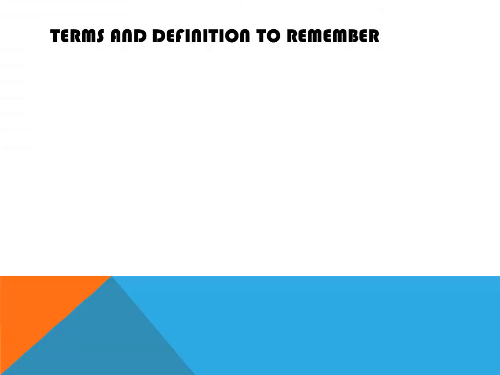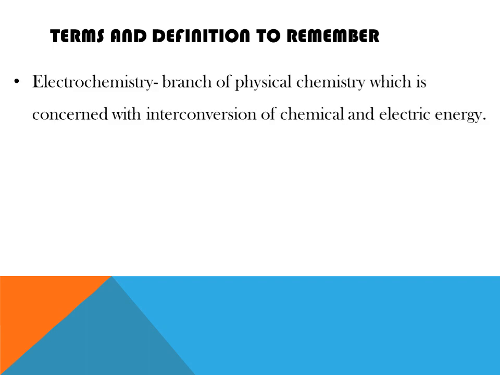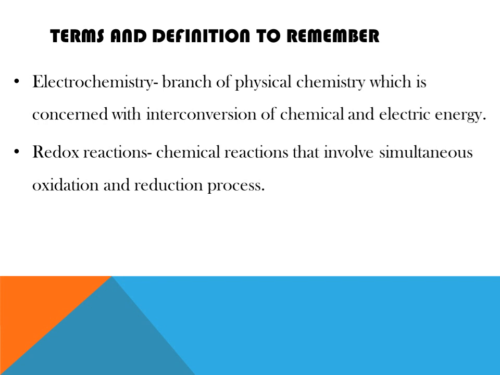Let us quickly go through the terms and definitions to remember. These are the basic concepts which will be useful to understand the new concepts which will be coming forth in this topic. Electrochemistry is a branch of physical chemistry concerned with the interconversion of chemical and electric energy. Whenever there is a change from electric energy to chemical energy or chemical energy to electric energy, that is nothing but electrochemistry. Redox reactions, which you all must have gone through in 11th standard, involve oxidation and reduction processes taking place simultaneously, and electrochemistry and redox reactions form the basis of this.